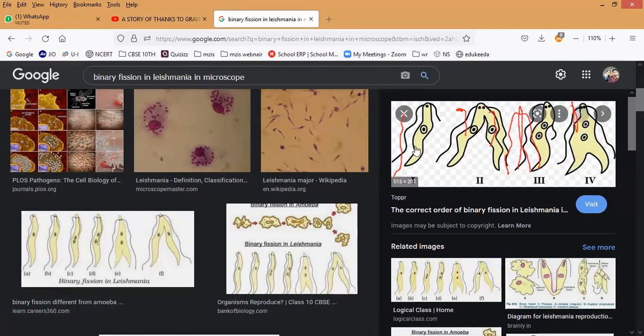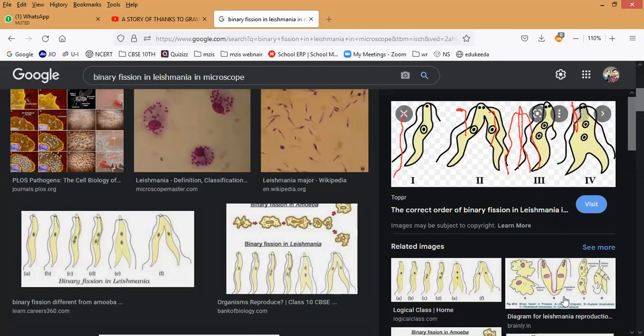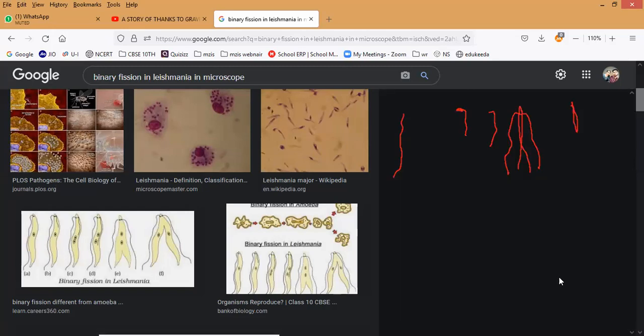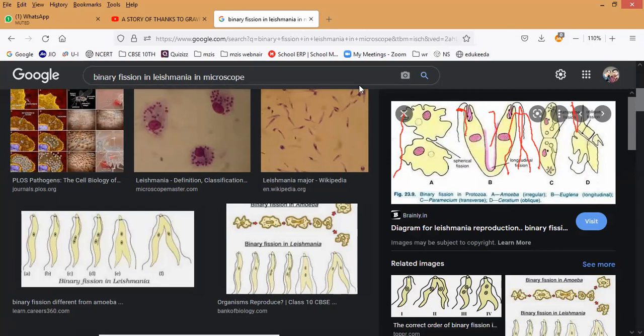You can see how it is taking place. So first, what will happen? The flagellum will split into two. It will form two separate flagella. By that time the nucleus is also developed into two individual parts, so that it will take place across through this. This is what is happening. In this picture, it is an example of all the three. Just a minute, I will erase it and show you. So you can see here, this is the picture.